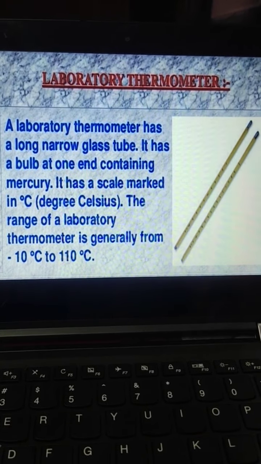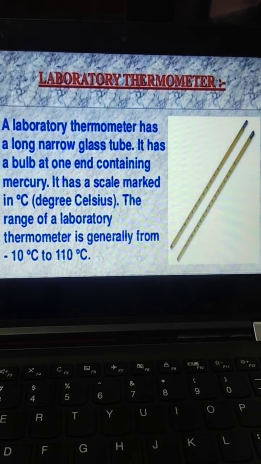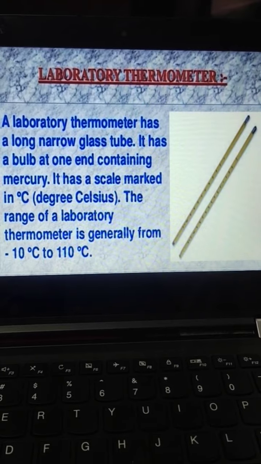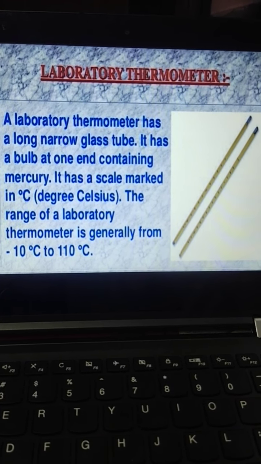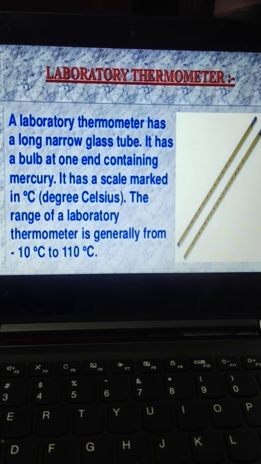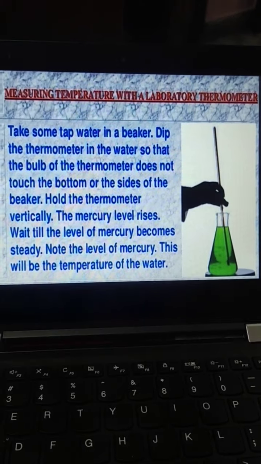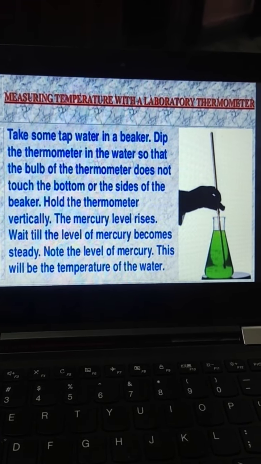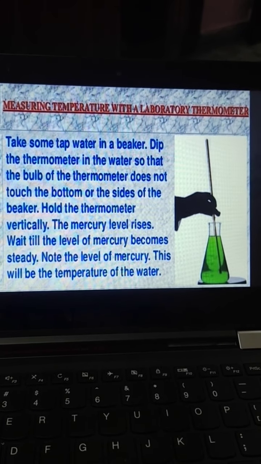So it has a long narrow glass tube. It has a bulb at one end containing mercury. It has a scale marked in degree Celsius, and the range of the laboratory thermometer is minus 10 degree Celsius to 110 degree Celsius. Now comes how we can measure the temperature of a body by using laboratory thermometer.